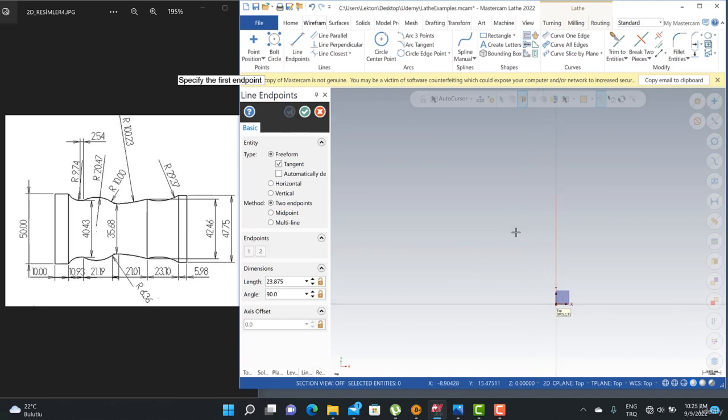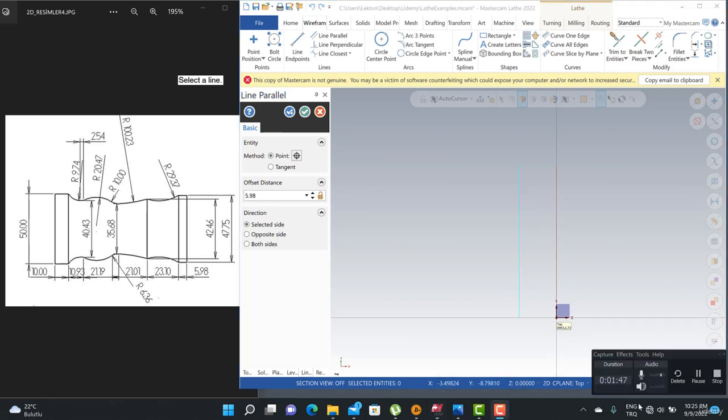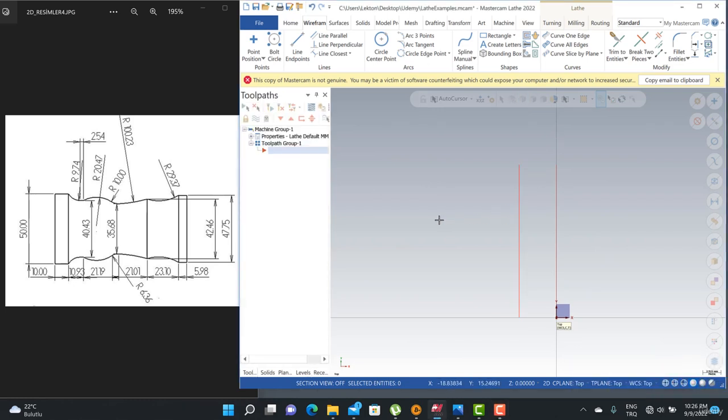After that, I don't need to care about that stuff. I just need to click here, line, parallel line, and click here, and then I can write 5.98 here. Okay, that part is done right now.